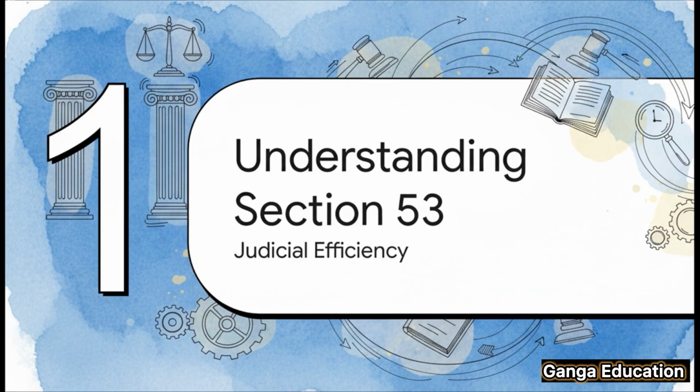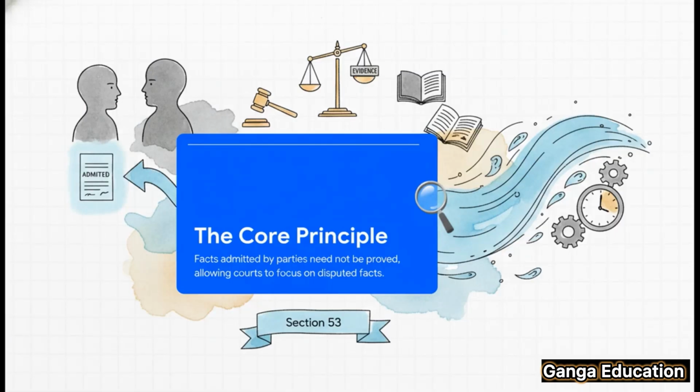At its very core, Section 53 is all about judicial efficiency. You know, the court's time is an incredibly valuable resource, and this rule makes sure it isn't wasted on proving things that both sides already agree on. The core principle is simple, but it's really powerful. Facts that are admitted don't need to be proved. You see, when a party formally admits to a fact, that admission is considered one of the strongest pieces of evidence against them. This helps streamline the whole legal process and allows the court to focus its energy on the real issues that are actually in dispute.